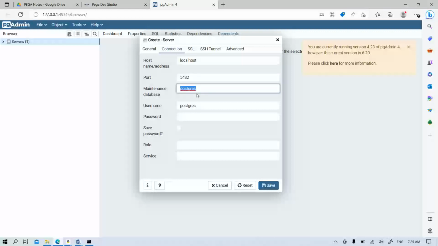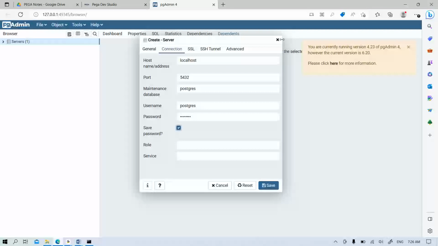See, our database connected as per this installation is Postgres. So it will read the database details and it will read the username also. But password we need to type it manually. Actually, password is also Postgres only. Password is also Postgres, and in your system enable this checkbox, because every time I open no need to enter the password. So once password is given, if you enable this checkbox, you have to click on save button, then automatically connection will be established.